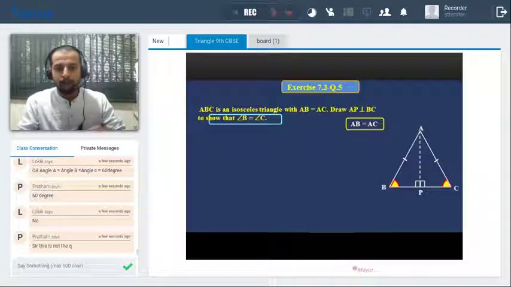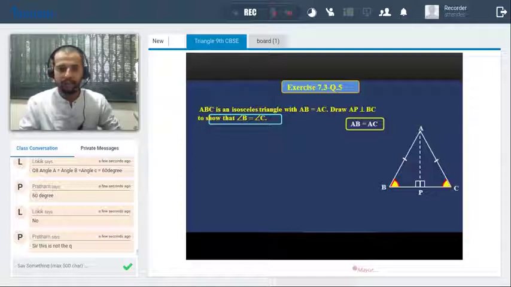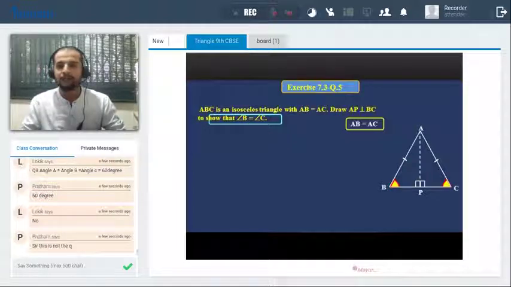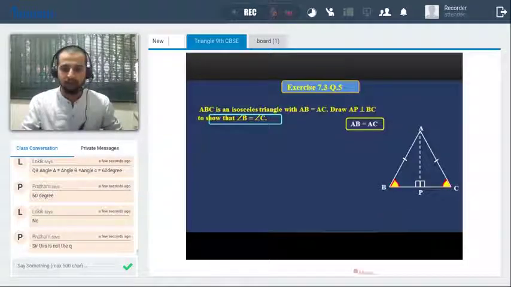Okay, so ABC is an isosceles triangle with AB equal to AC. Draw AP perpendicular to BC. Show that angle B is equal to angle C. Again, this is a very simple question. So we'll just keep this question.